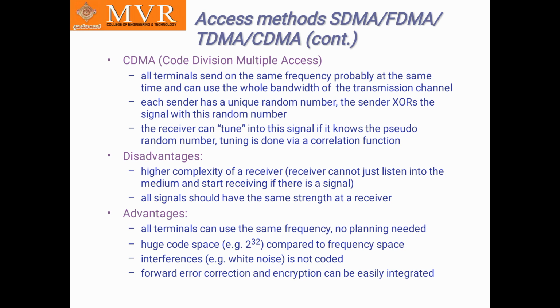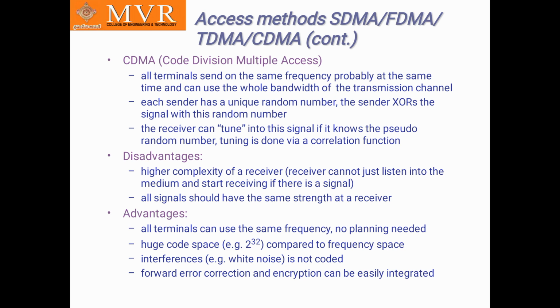The disadvantages of CDMA are higher complexity of the receiver, and all signals should have the same strength at the receiver. The advantages are all terminals can use the same frequency, no planning needed, huge code space, for example 2 to the power 32, compared to frequency space, and interferences are not coded. Forward error correction and encryption can be easily integrated.